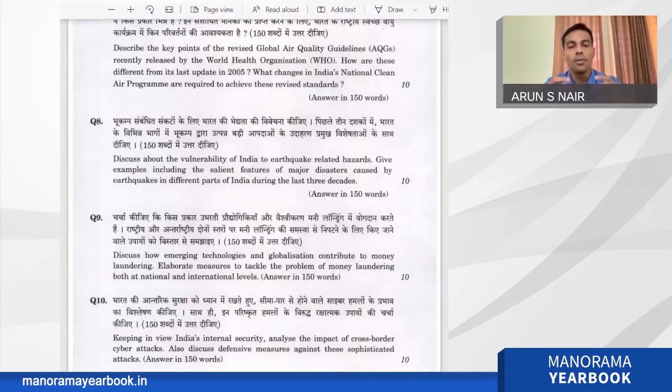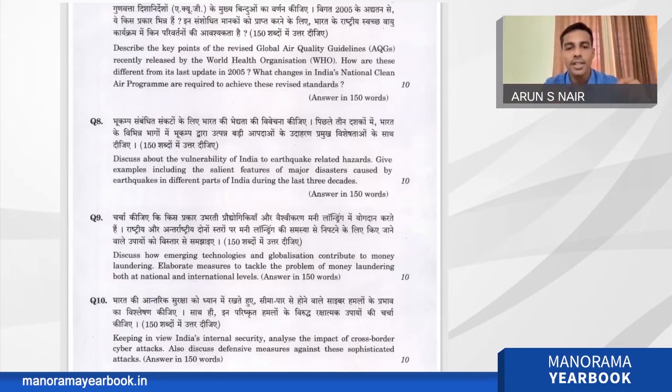For example, when there is globalization, the entire world is a market. The shell companies, the tax havens are very prominent these days. So that is a beautiful example of how globalization contributes to money laundering. Emerging technology like bitcoins or blockchain technologies is actually contributing towards money laundering. So it is better to categorize the answer into these 3 stages of money laundering, and these are the emerging technologies and globalization impacts for these 3 stages.